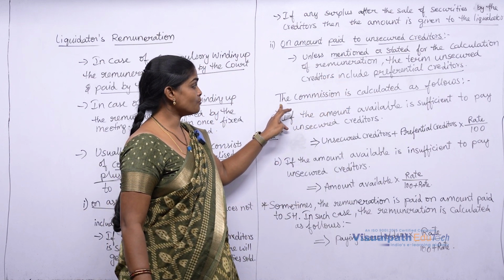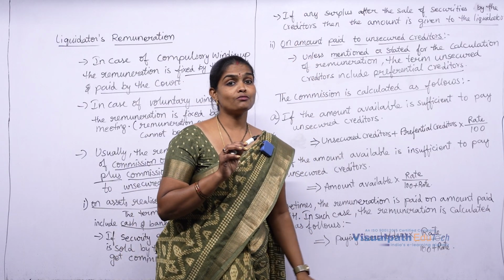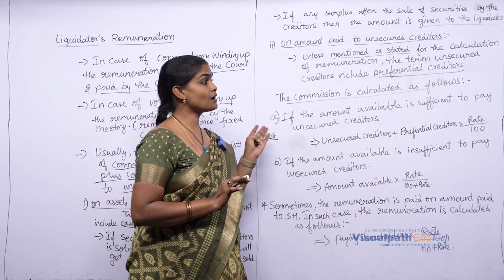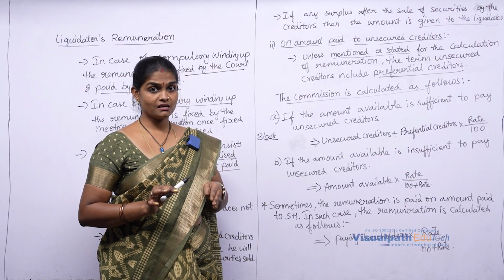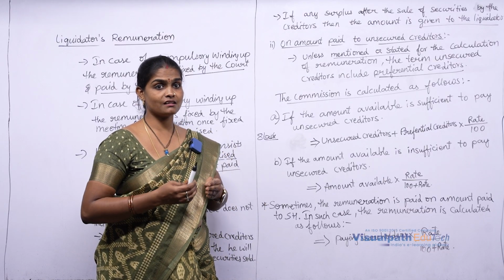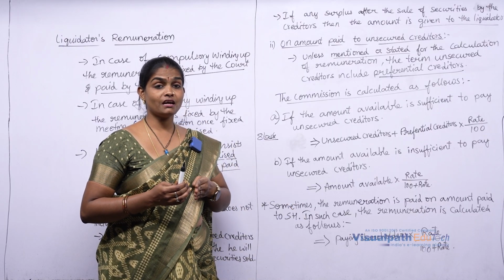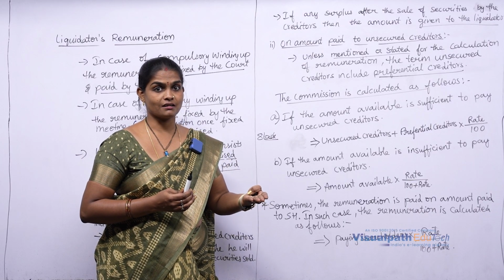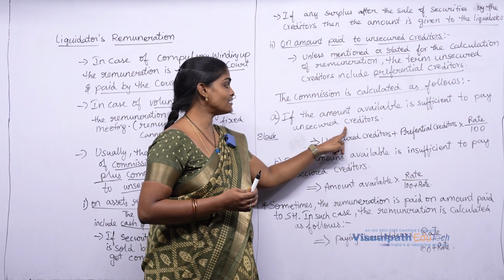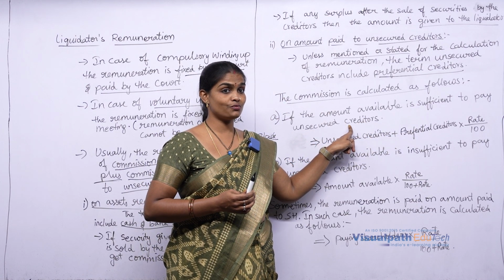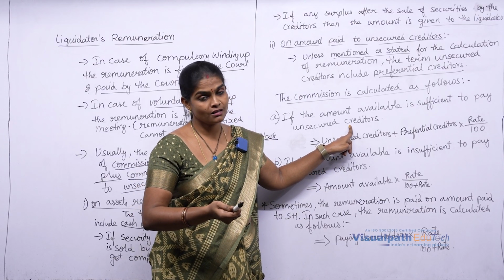Then how do we calculate the commission in this situation? You have two different categories: when the company is solvent and when the company is insolvent. What is solvent? When the company is solvent, the assets realized are more than the creditors, so the company will be in a position to pay the creditors. If the amount available is sufficient to pay the unsecured creditors, this is when the company is solvent. It has the ability to pay back the creditors.